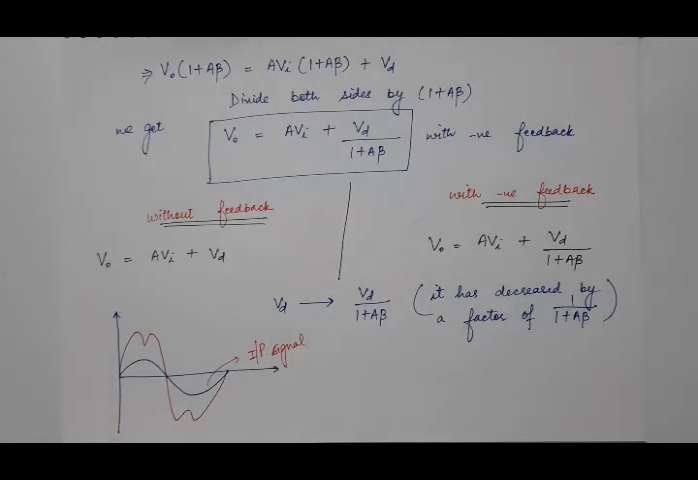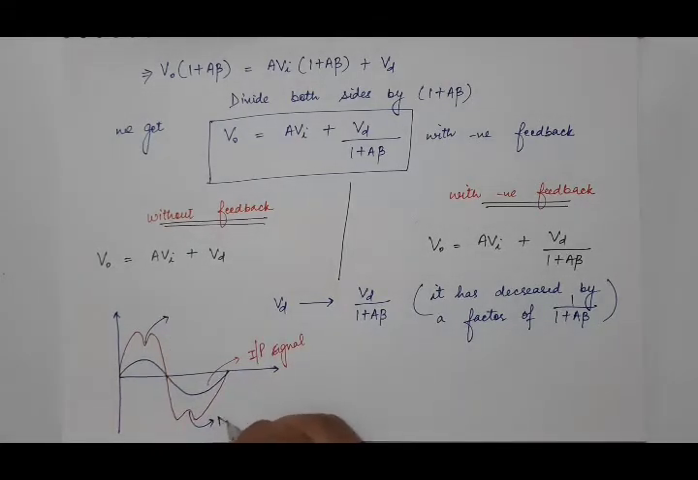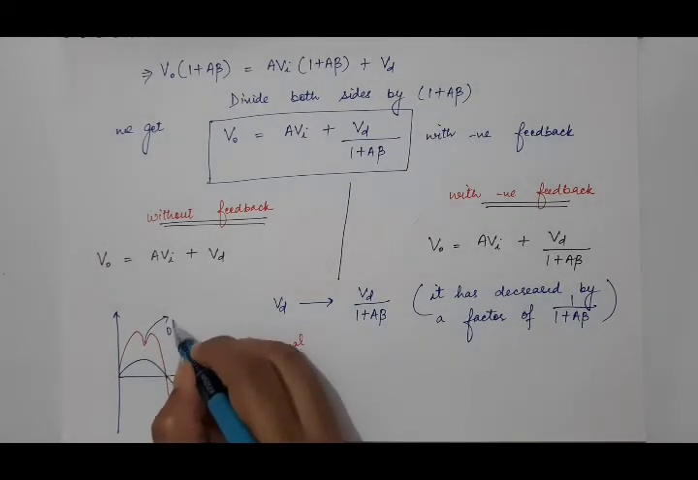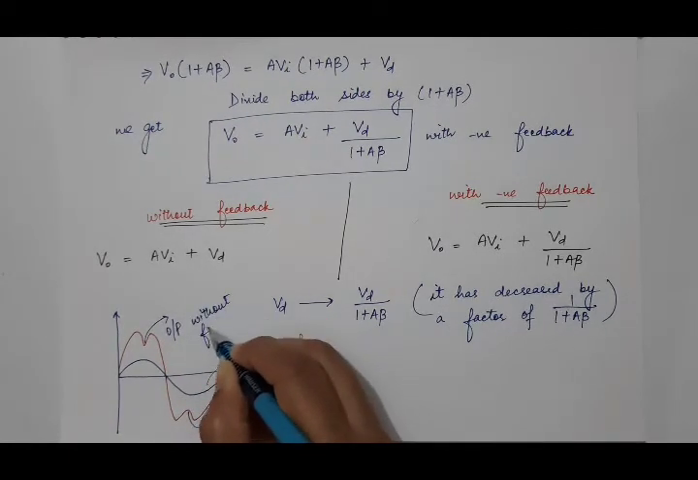So here you can see that this portion and this portion, it is a non-linear harmonic distortion. The shape of this output signal must be same as that of the input signal, but it is not same because of the presence of non-linear distortion in the output signal. So this is non-linear distortion, this and this, and this is output without feedback.